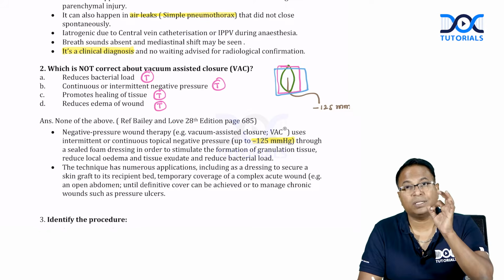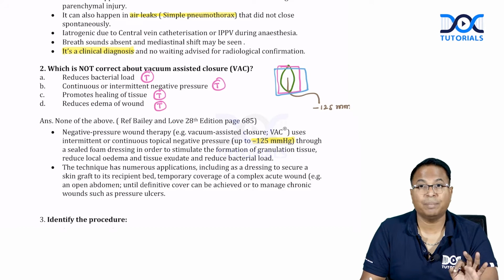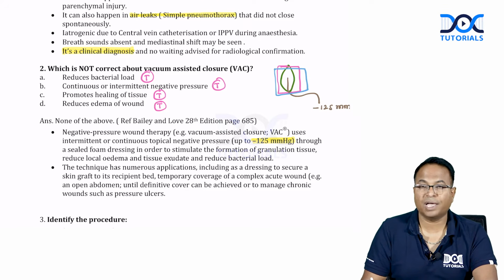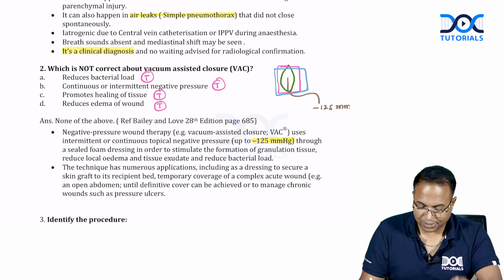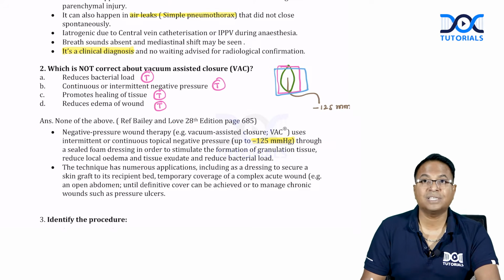So all the 26 questions are there in Bailey and Love. That is the most important thing I want you to know. See, surgery questions, there is no controversy. All of them will come only from Bailey and Love. Okay, this year we had all the questions including the images from Bailey and Love.